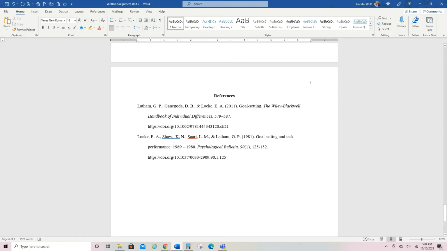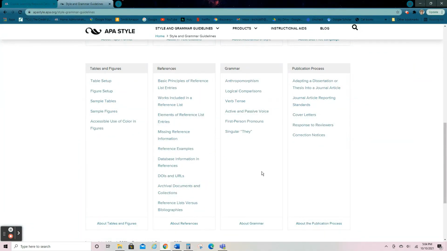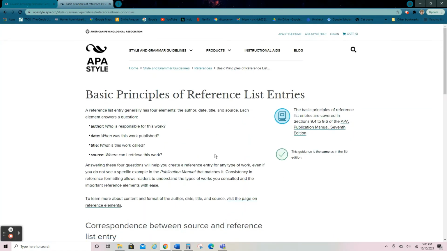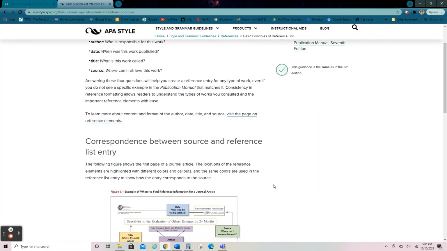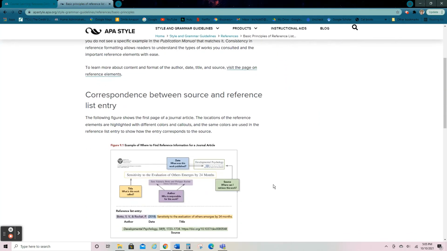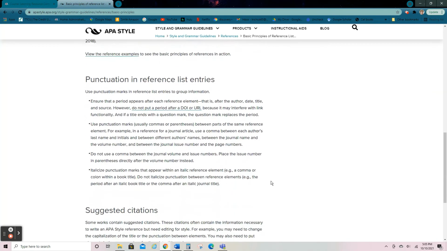Okay, and again, I can tell you this is a journal. This is the name of the article. This is the name of the journal, volume, issue, the page numbers that this article is on, and then again, notice a DOI. We prefer to use DOIs in your references if you can find one, because again, it's permanent. But if you can only find a URL, that's okay too. All right, so basic principles for references: author, date, title, and source, because our reader wants to be able to find that information for themselves. So that's why we put it all in there.